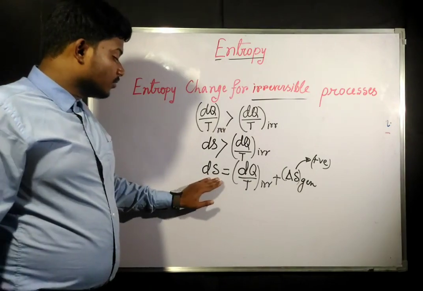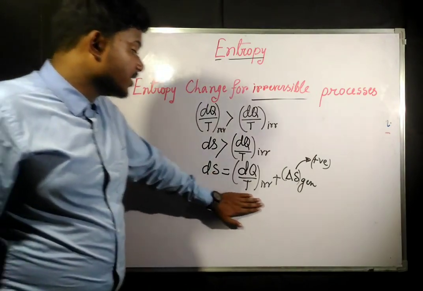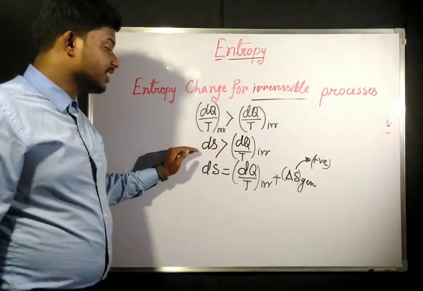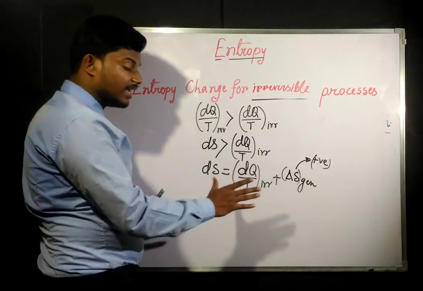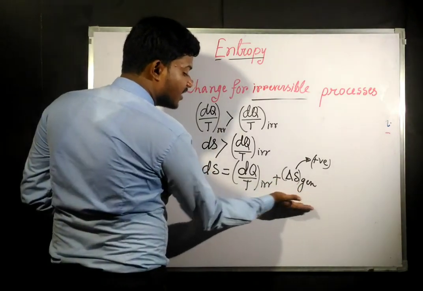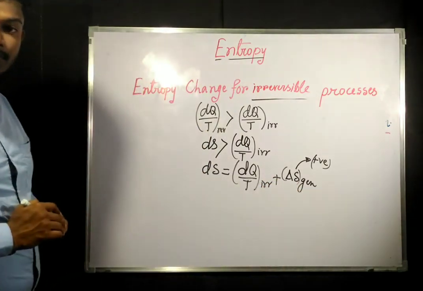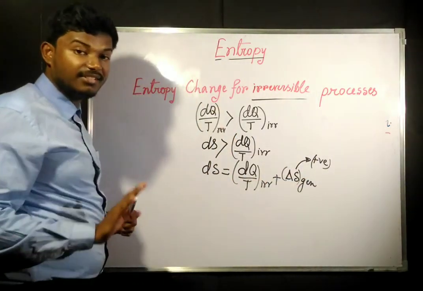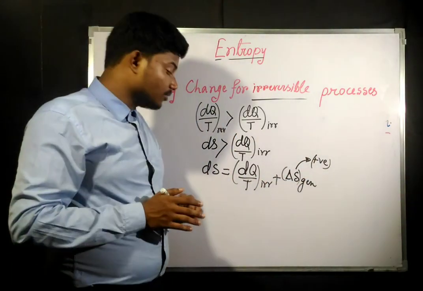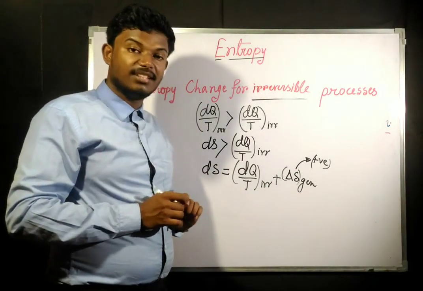We have got this equation from the inequality just to make sure that this is equal to that one when we add a certain term. This term is always positive, and for a reversible cycle it is always 0.